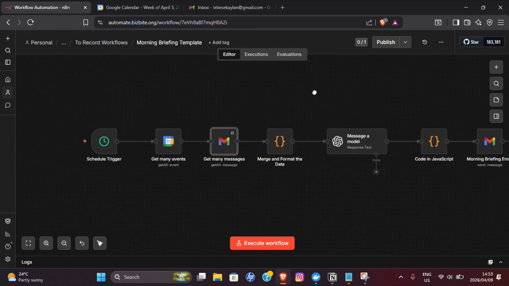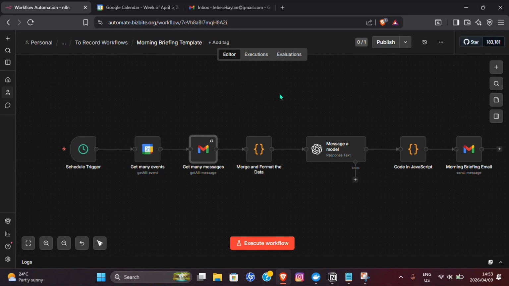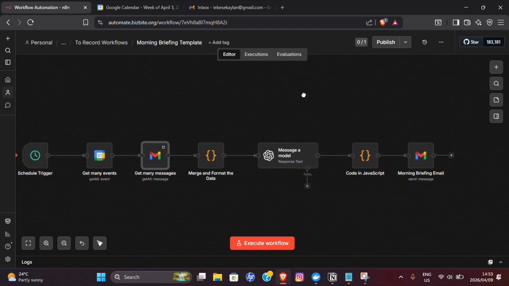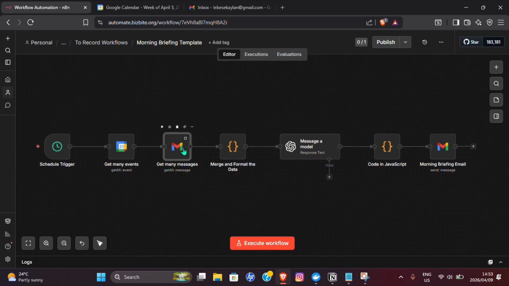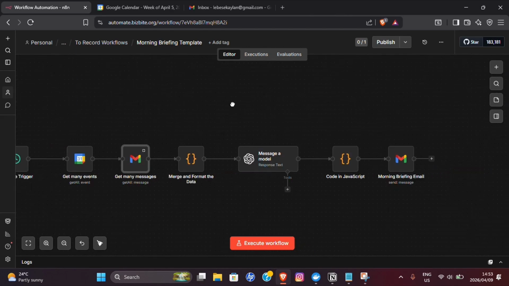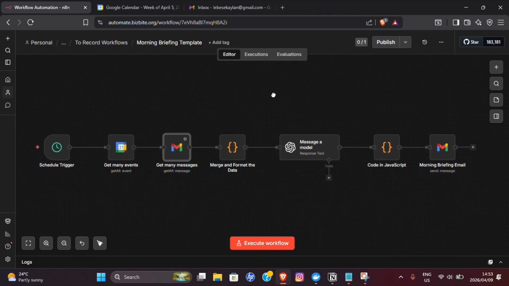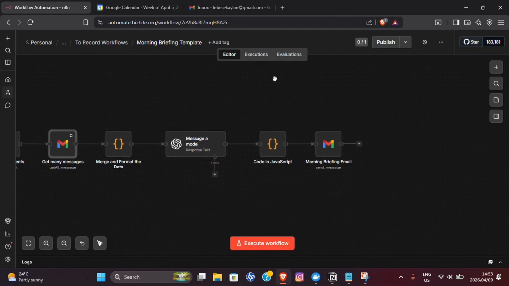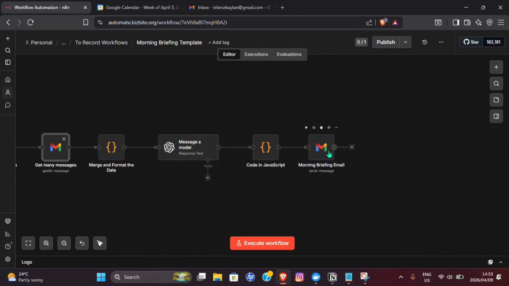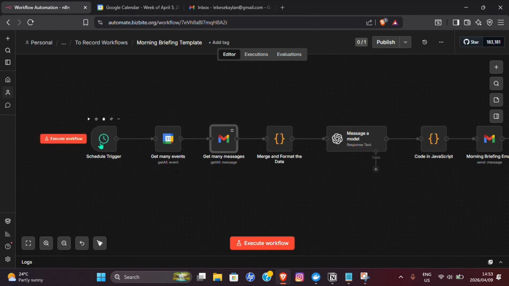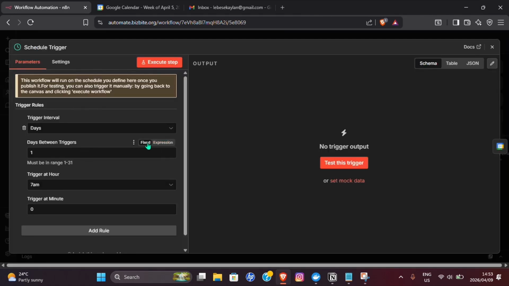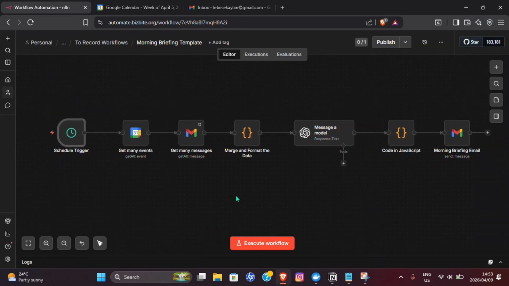Now, what this does is it grabs the events that you have scheduled for today specifically, and it grabs the emails that you might have gotten overnight in the last 12 hours. It puts everything together, summarizes it, and sends you an email, and it happens every day at the specific time that you set it. So 7 a.m. is when I usually get up, so that's when I set it for.